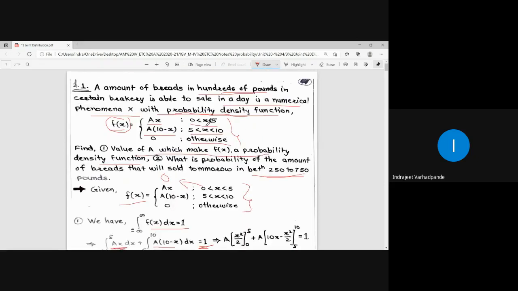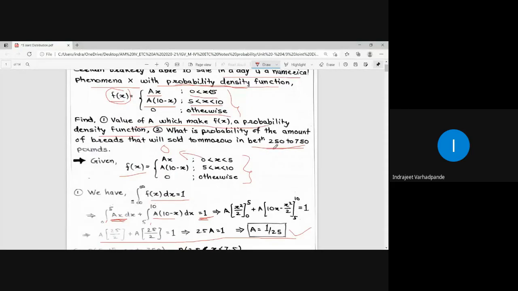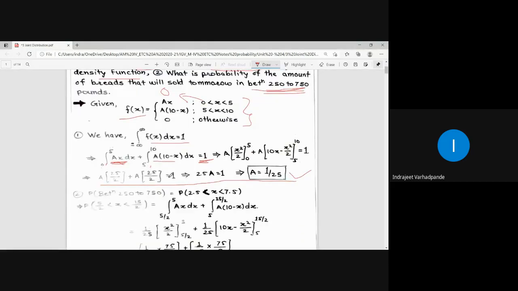Now, these are the amount of breads calculated in hundreds of pounds, right? So you have been asked to find the value between 250 to 750 pounds. But whatever density function is defined, that is calculated for hundreds. So 250 divided by 100 will be 2.5, and 750 divided by 100 will be 7.5. We also know that probability value will never exceed 1, so it will be a very large quantity if you go with 250 and 750. So read the question carefully.